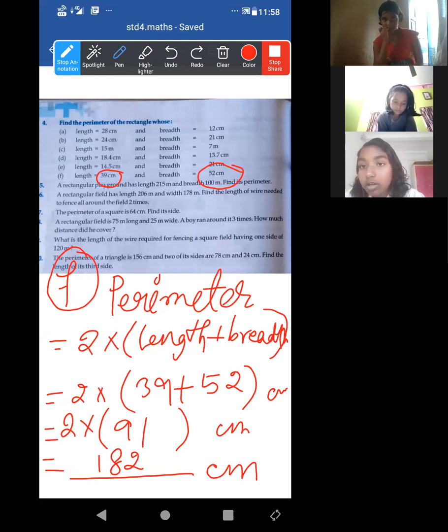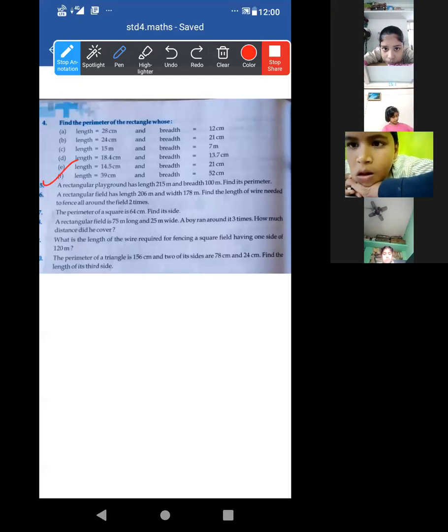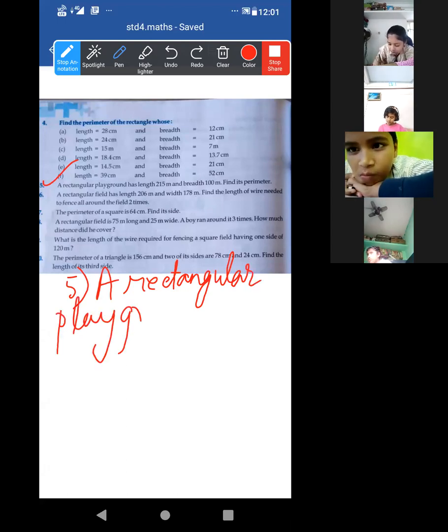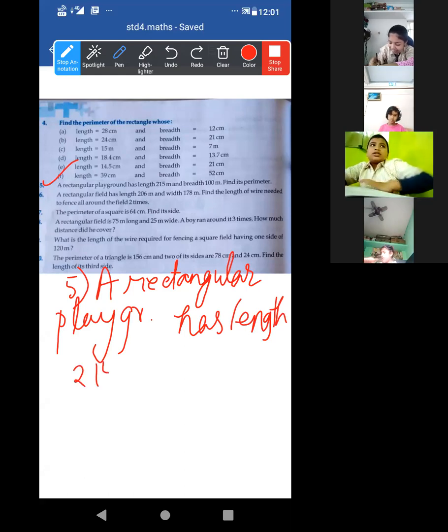I am waiting for 2 minutes. A rectangular playground has length 215 meter, breadth 100 meter. Find its perimeter. It is very much easy. Look. Write: a rectangular playground has length 215 meter, and write down this one.